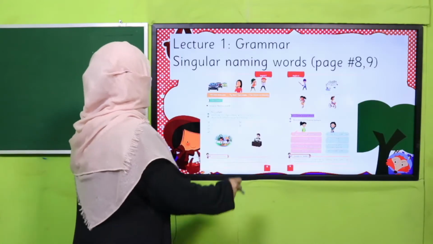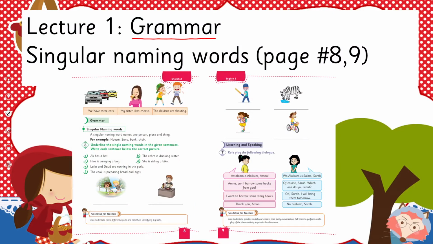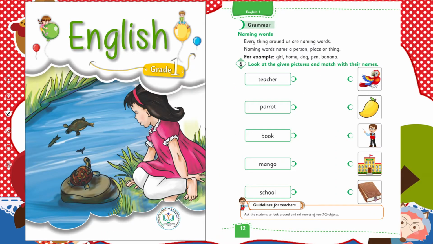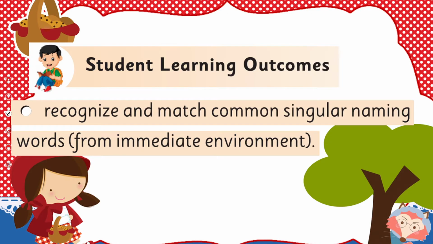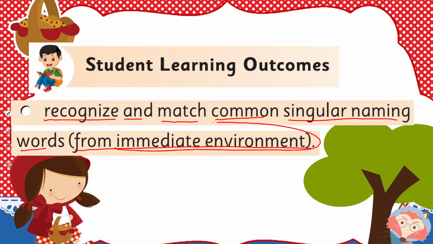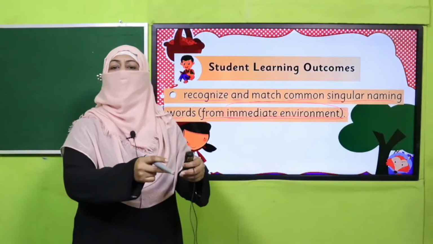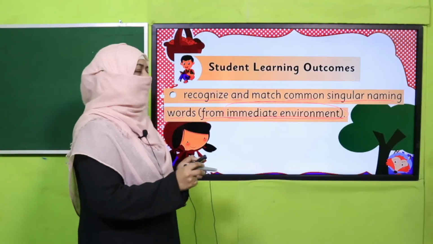Yes, my dear children, today under the title of grammar, we are going to learn about singular naming words, and we'll cover page number 8 and 9 of your book. Before this, in English for grade 1, I have taught you about naming words. I hope you remember. If not, you may watch this video lecture again. Today, we are going to learn further to recognize and match common singular naming words from immediate environment. And I have told you what does immediate environment mean. Wherever you are, the things, the people around you are your immediate environment. Okay, so this is our today's SLO.